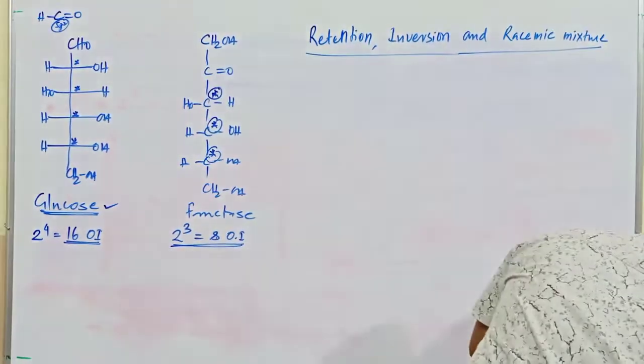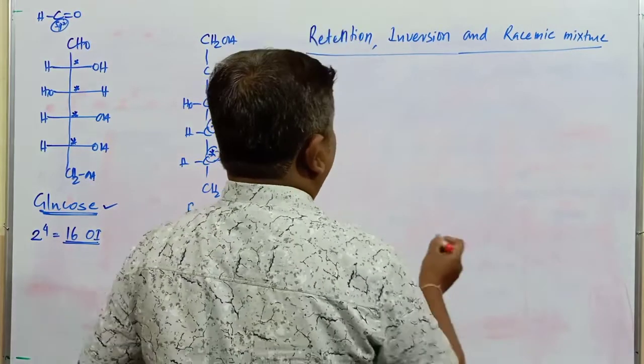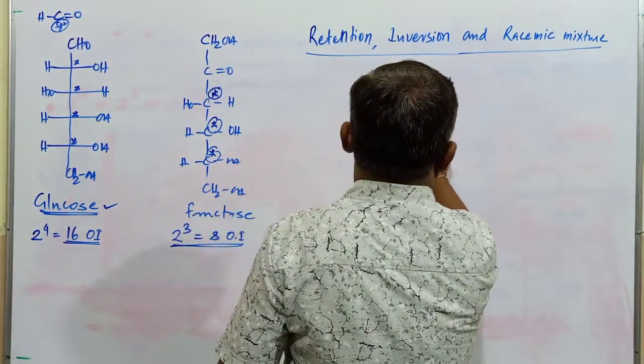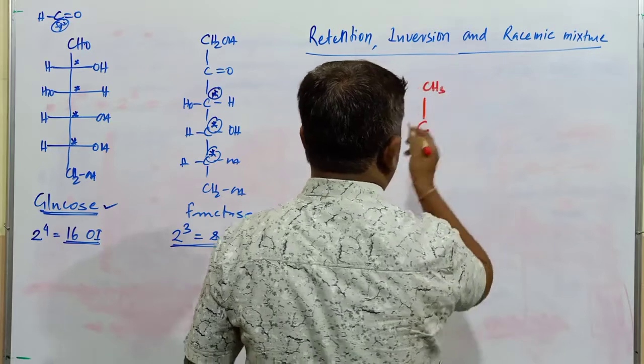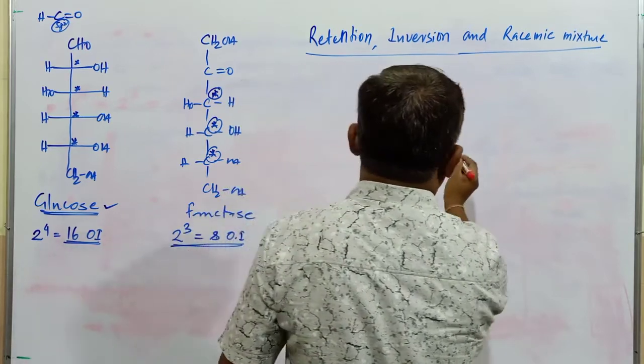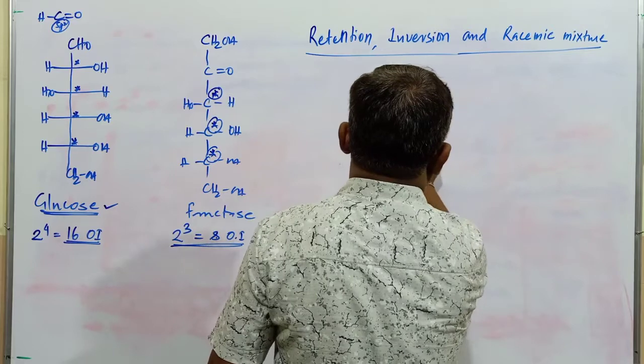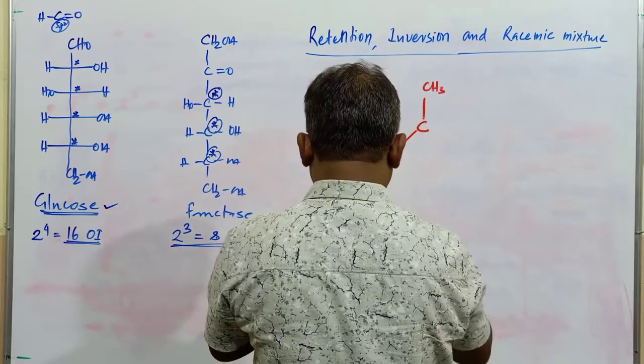Suppose I go with one molecule, this is carbon. Here there is a methyl group. This has one group, the Y group.